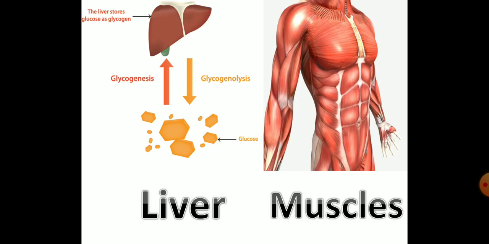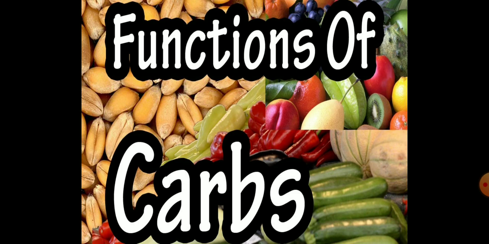Your body stores any extra sugar in your liver and muscles for when it is needed. So, extra sugar in your body is stored in the liver and in the muscles. So, what are the functions of carbohydrates? Carbohydrates mainly provide energy to our body. Therefore, they are also called energy giving food.